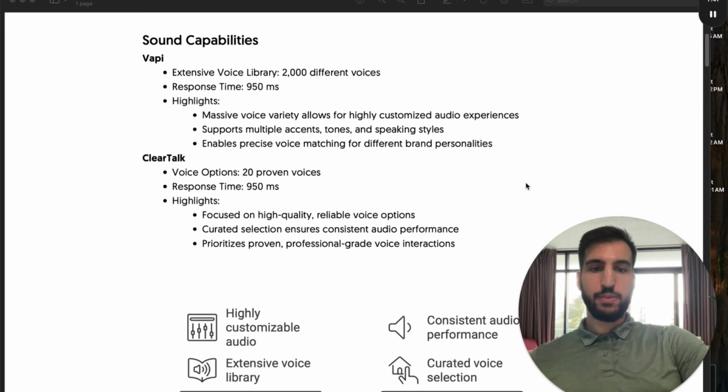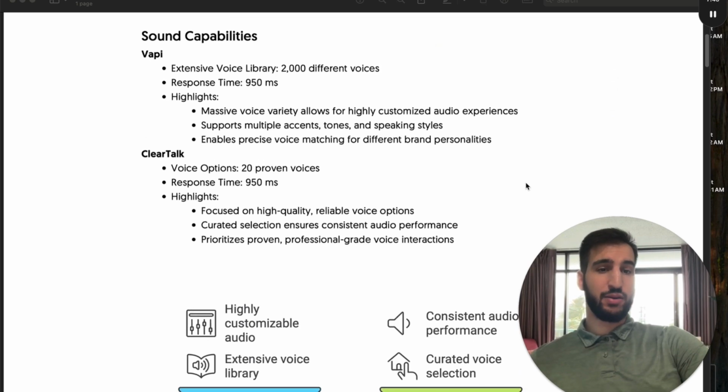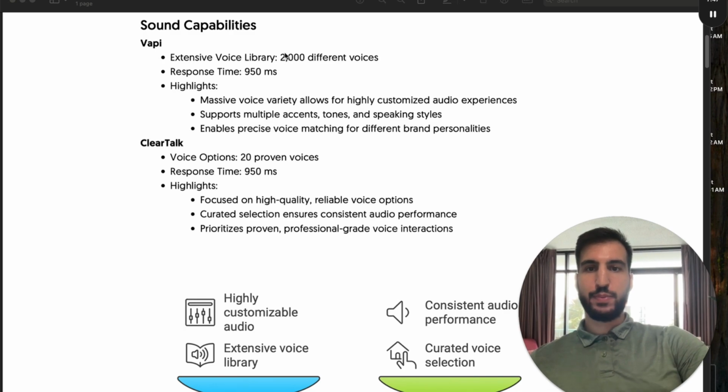So I'm going to go through a couple different categories. This first one is going to be the sound capabilities and the voices, the response time, stuff like that. So Vapi has about 2,000 different voices, right? And this is good and bad because you have to find your own voice. You have to say, hey, this one's great, this one's okay, all these different things.